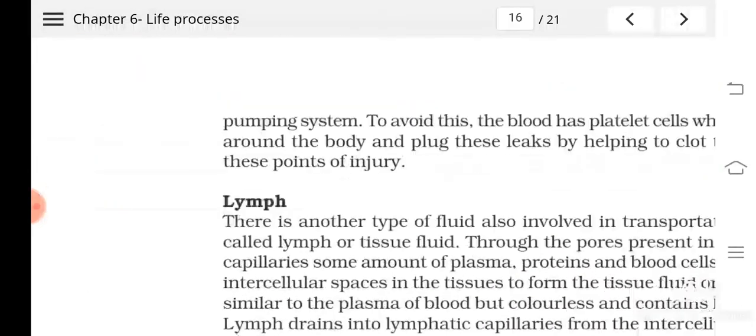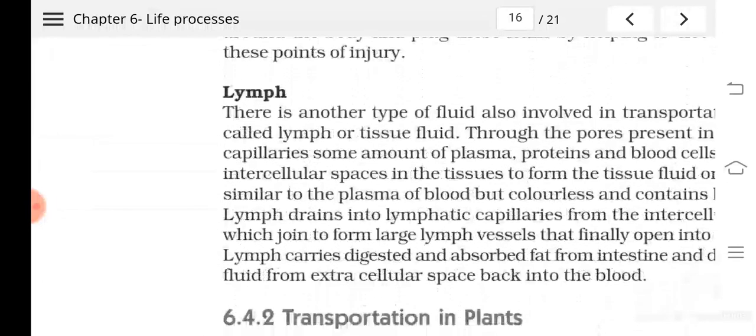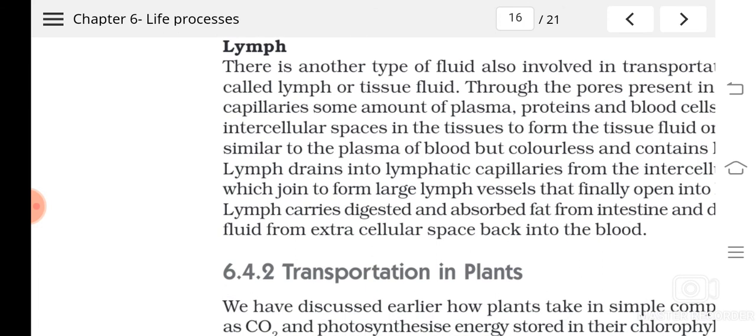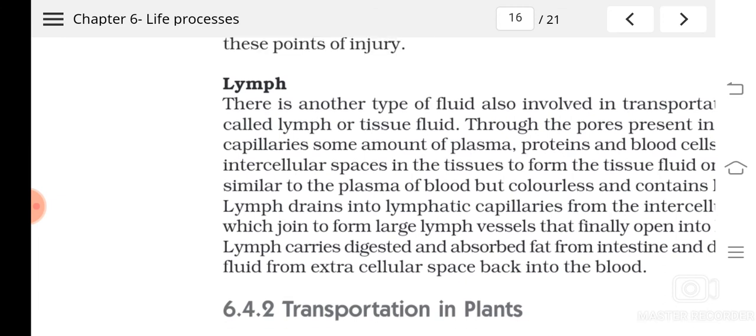So normal blood pressure we explained. And then we have studied the lymphatic circulatory system. This includes lymphatic capillaries, lymphatic vessels, and lymph nodes. So this much is very clear, I hope. And in the next class we will study transportation in plants. Till now, what we have studied is how transportation takes place in animals. So let's stop here and we'll continue in the next class.